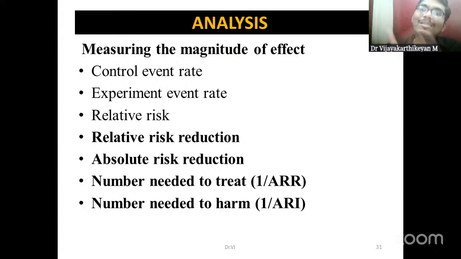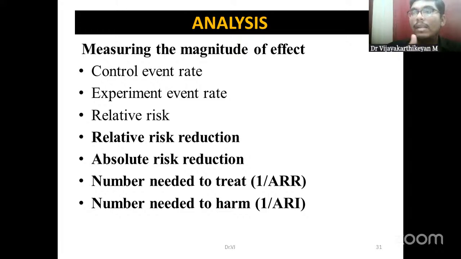So what is the significance of number needed to treat? Say, for example, number needed to treat is 10. So we have to treat 10 individuals for the intervention to get a beneficial effect. For one beneficial effect, or one treatment success, you have to treat these many individuals with that particular intervention.